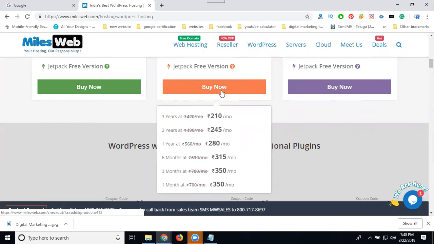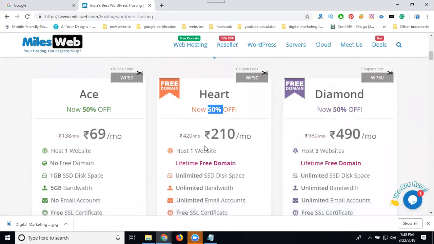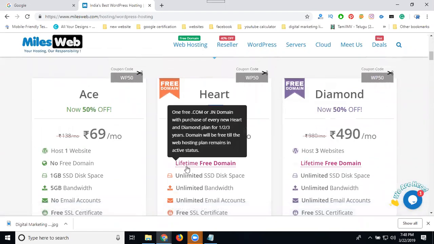When purchased for 3 years, every month will be 210 rupees. If you purchase monthly, it will be 350 along with tax. If you go for 400, each month will be charged for WordPress hosting. This will be only for one particular domain with a lifetime free domain.